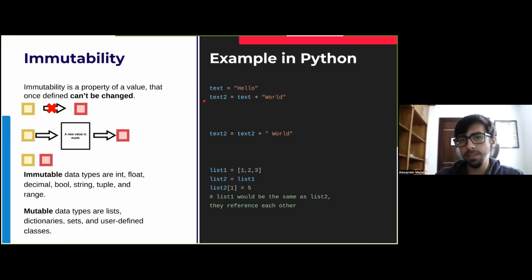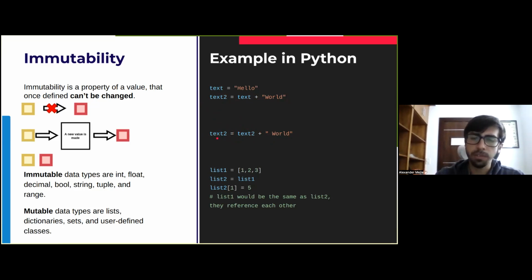Now, if we break this immutability, it will be something like the code below. We have text2, which now we are declaring as text2 plus word again. Right now, we are modifying this initial value into a new one, and we are breaking this immutability as we are mutating the initial variable that we have declared, which is undesirable. Why we want to avoid these types of mutations is because we don't want to keep track of them.